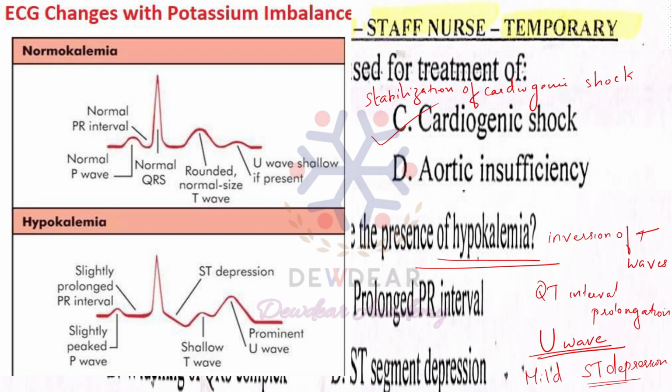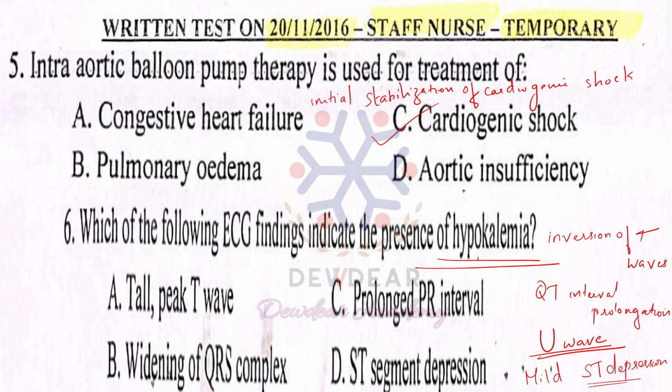In hypokalemia, conduction will be slow and there will be flattening or inversion of the T waves, then QT interval prolongation and visible U wave, and there will be mild ST depression in case of severe hypokalemia. So from these options, tall peaked T wave is not there, prolonged PR interval is not correct, then widening of QRS complex is not correct, but option D, ST segment depression is an ECG finding in hypokalemia.